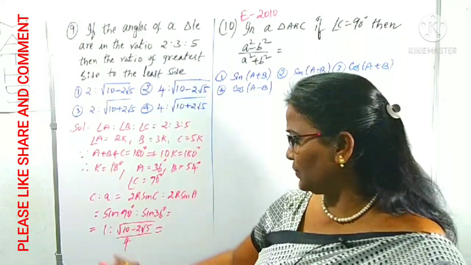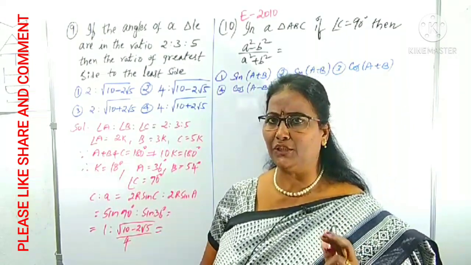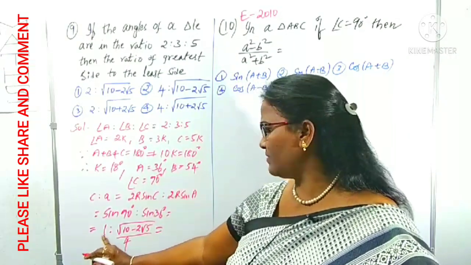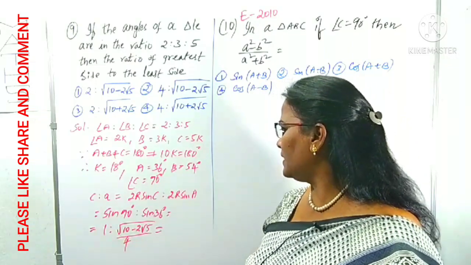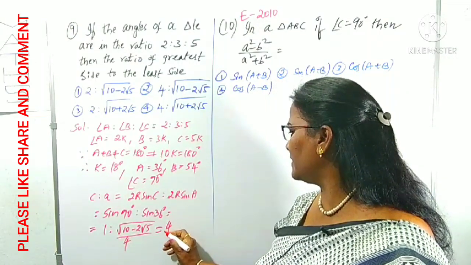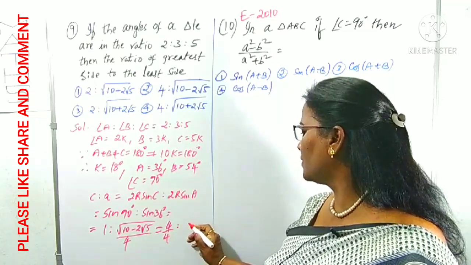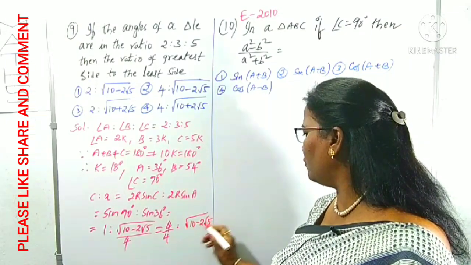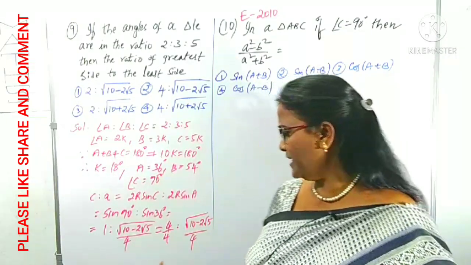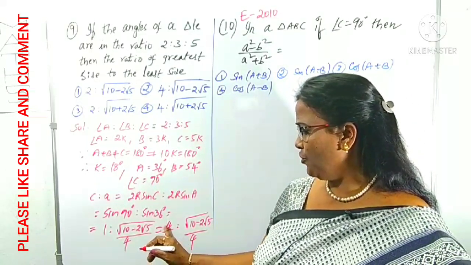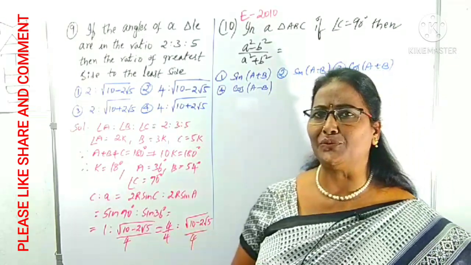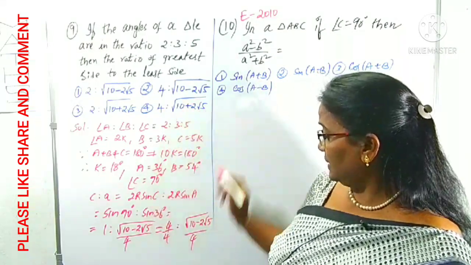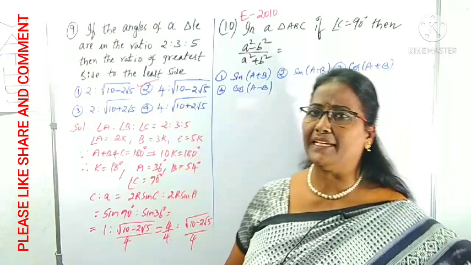To collect the ratio, you have to equate the denominator. You know very well, what is the denominator here? 4, but here only 1. That's why multiply and divide by 4 here, to make the denominators equal. 4 is to root over 10 minus 2 root 5 by 4. Clear? You know the denominators are equal. What is the numerator ratio? 4 is to root over 10 minus 2 root 5. That is our required ratio. 4 is to root over 10 minus 2 root 5 is clearly the second option.